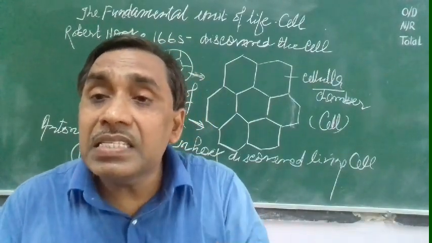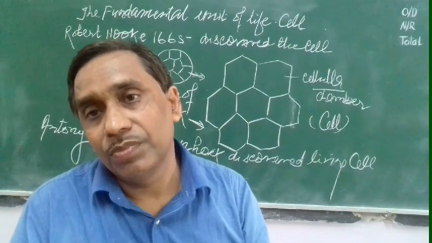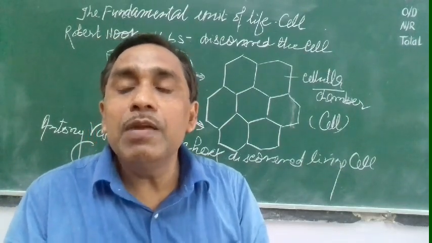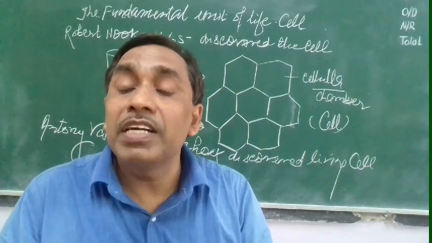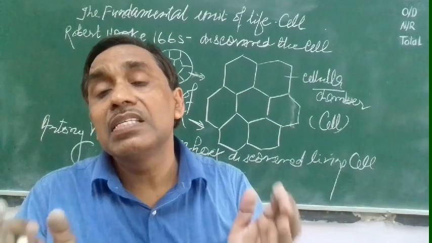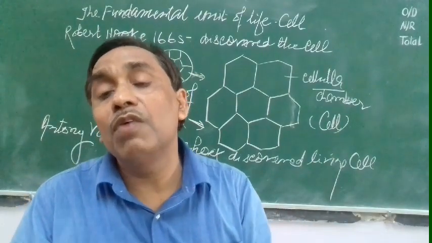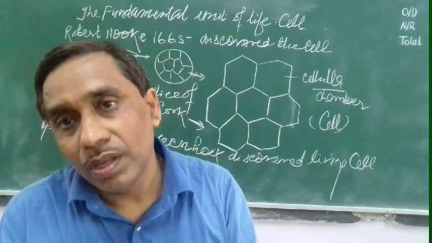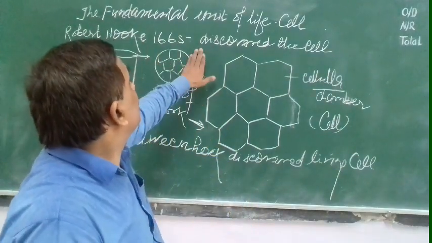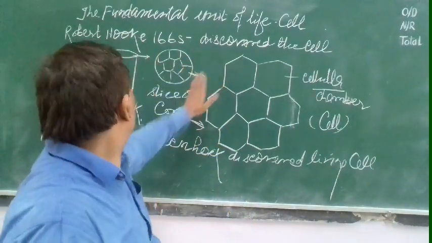It means inside the cell these life processes are going on. So if the cell is living, in plant and animal, then they will be alive. Vital processes will take place, life processes will take place. That's why the cell is called the fundamental unit of life. So what I told you: Robert Hooke discovered the cell in 1665.